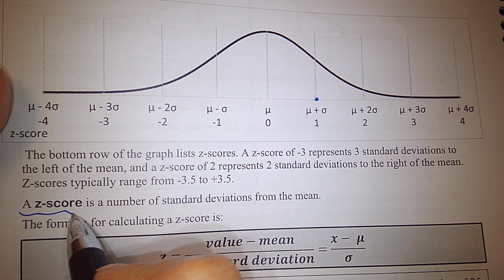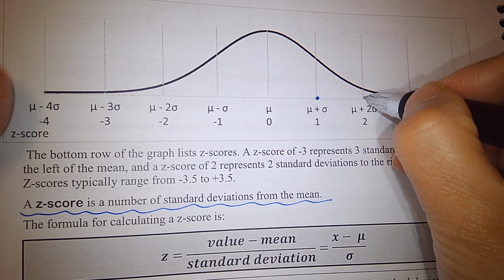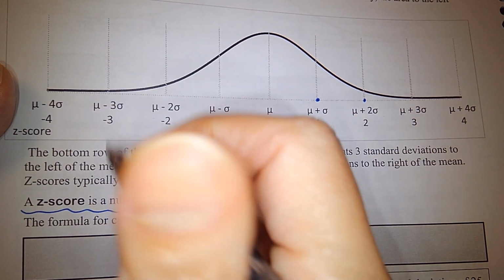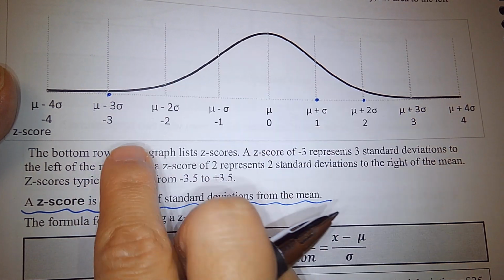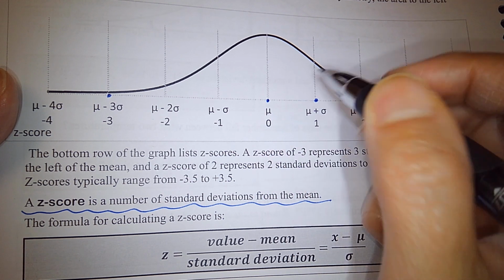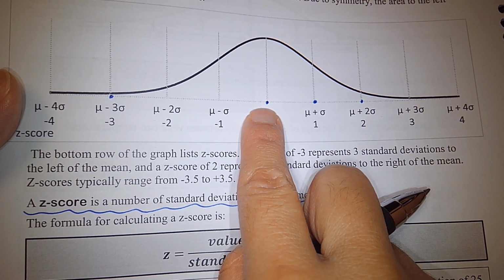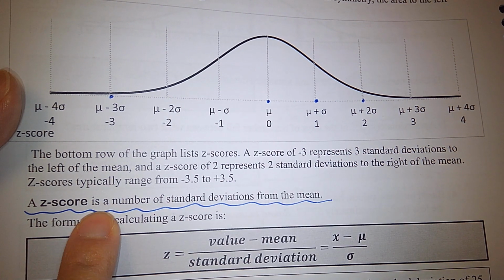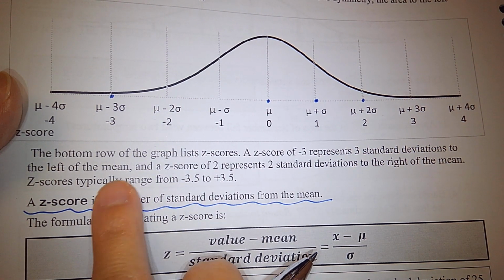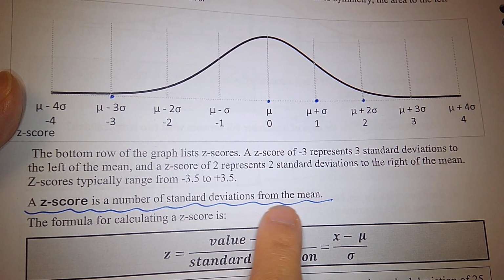Two standard deviations above the mean, the z-score is 2. Three standard deviations below the mean, the z-score is -3. How about when the z-score is 0? That means this data value is the mean. So the z-score is a number telling how many standard deviations a value is from the mean.